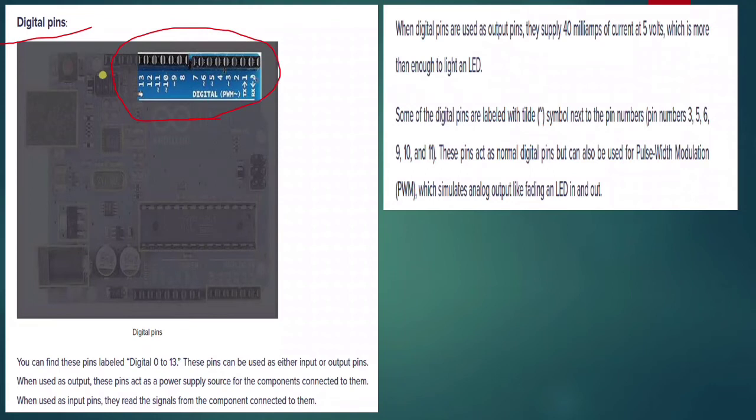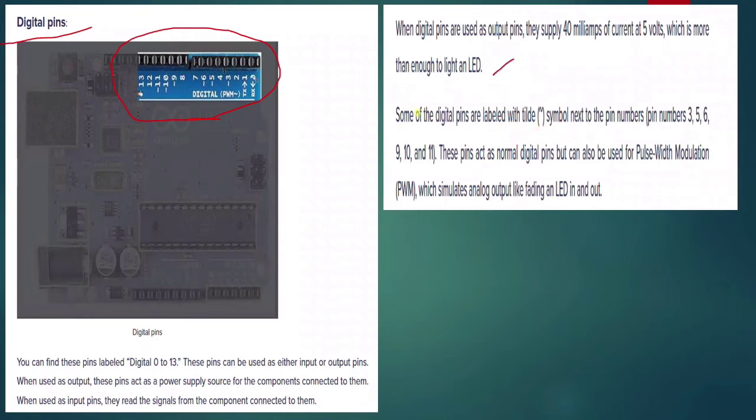Okay. Now here comes the digital pins. As you can see, 14 digital pins here starting from 0 to 13. You can find these pins labeled digital 0 to 13. These pins can be used as either input or output pins. When used as output, these pins act as a power supply source for the components connected to them. When used as input pins, they read the signals from the component connected to them. When digital pins are used as output pins, they supply 40 milliamperes of current at 5 volts, which is more than enough to light an LED.